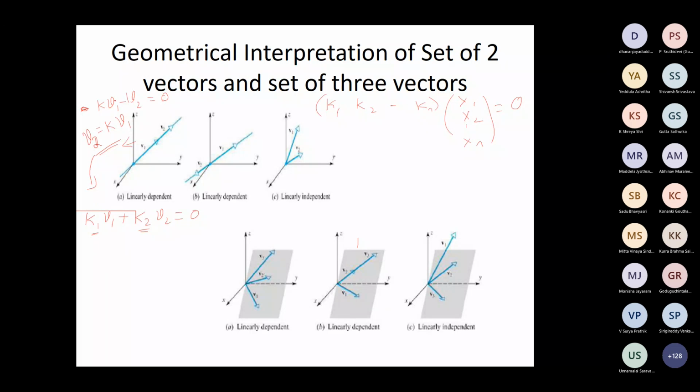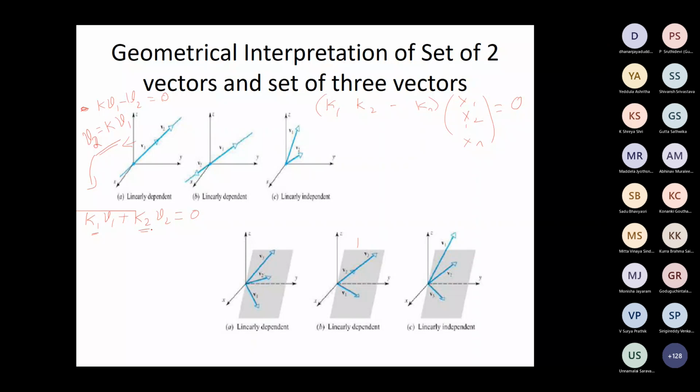Now compare these two. What's your K value? Non-zero, no? And what is K1? K1 is K. What is K2? K2 is minus 1. Correct? Compare this with this. So what does it mean?